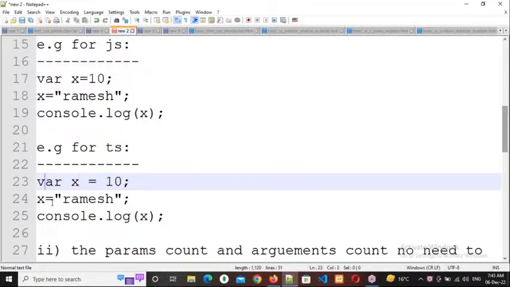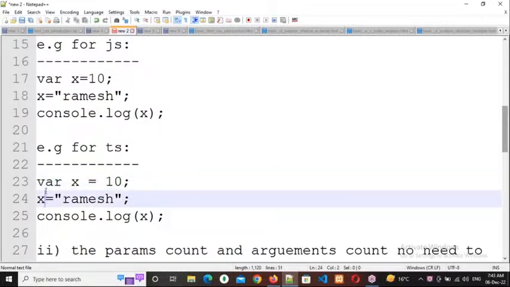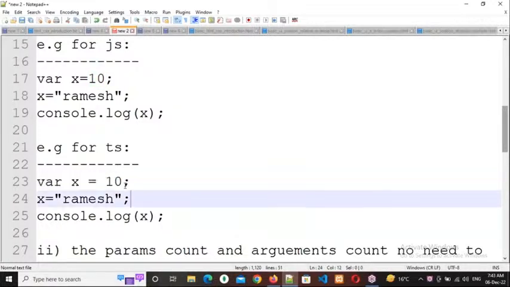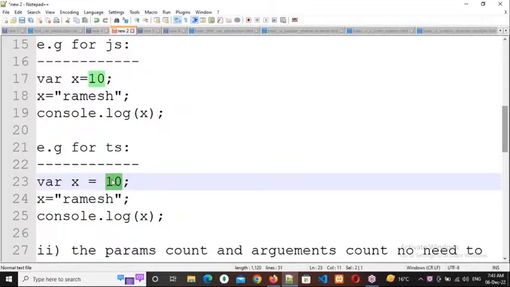So line number 23 and 24. What is the first value? 23 or 24? Which one? I'm asking about the first value. What will be considered the first value? 23 only. So what type of data is it? It is a number. So automatically this X will accept only numbers.